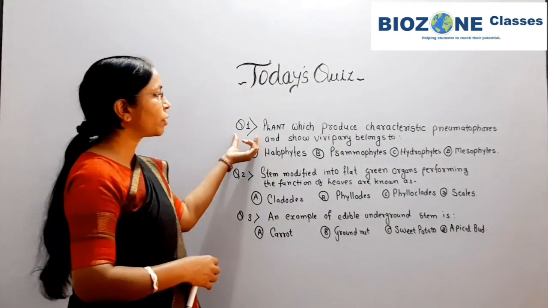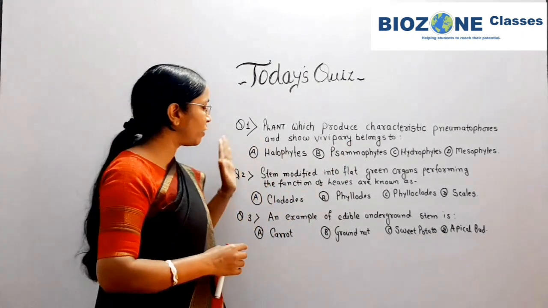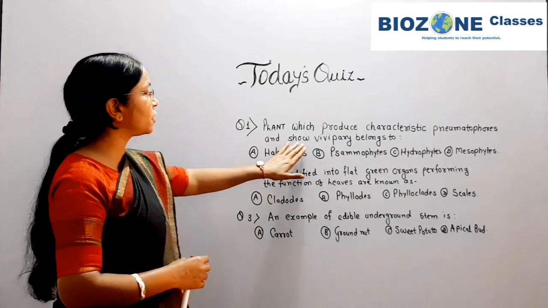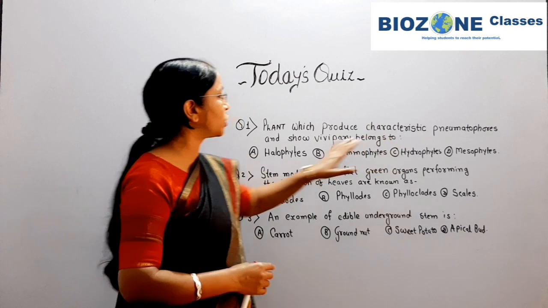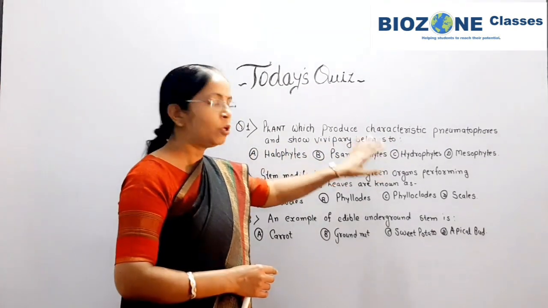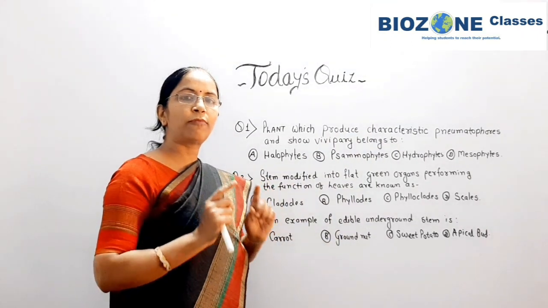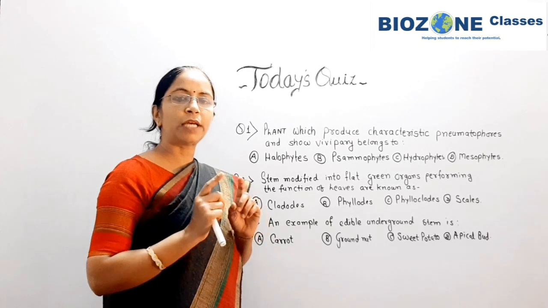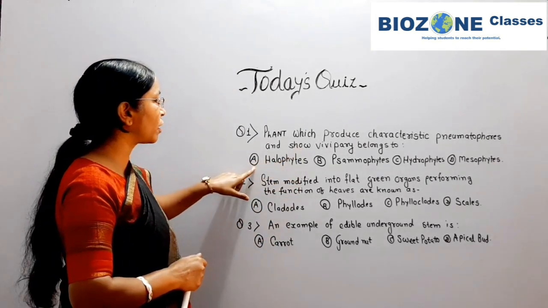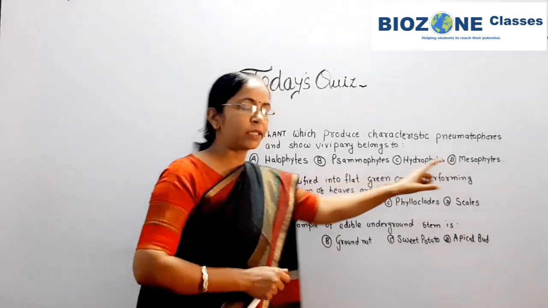Now the questions from today onwards are related with plant morphology. First question: the plant which produces characteristic pneumatophores and shows vivipary belongs to. For these questions, go properly through the first video, session 1 of plant morphology. The 4 options are halophytes, psammophytes, hydrophytes and mesophytes.